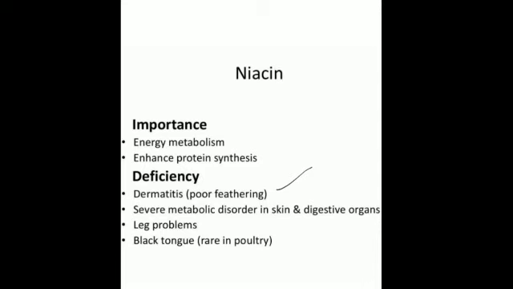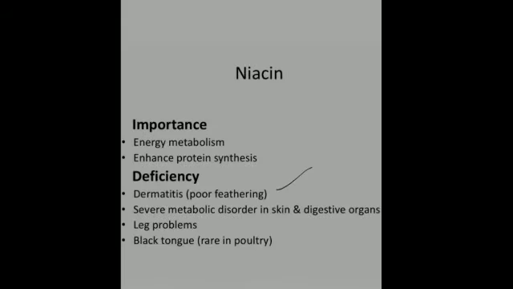A person who is suffering from the deficiency diseases pellagra and dermatitis. Both are deficiency diseases caused by the deficiency of vitamin B3. Then there is severe metabolic disorder in skin and digestive organs. Then there are leg problems and black tongue. These are the various problems or deficiency diseases which are caused by this vitamin. So you can see the person is suffering from pellagra and dermatitis. This is the skin inflammation.